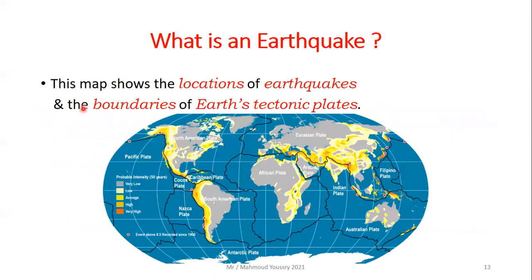Look at this map here. This map shows the locations of earthquakes and the boundaries of Earth's tectonic plates. We already studied the boundaries of tectonic plates. These are the black lines. If you look at the key to this chart, the silver is very low, places that have very few earthquakes. The light yellow is low, the yellow is average, the orange is high, and the red is very high. As you can see in these parts, this is where the earthquakes are centered in all the Earth.